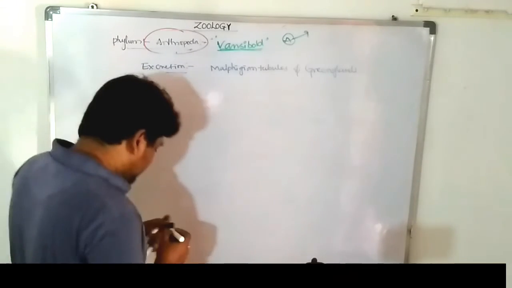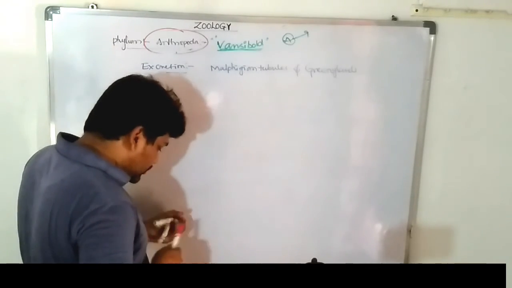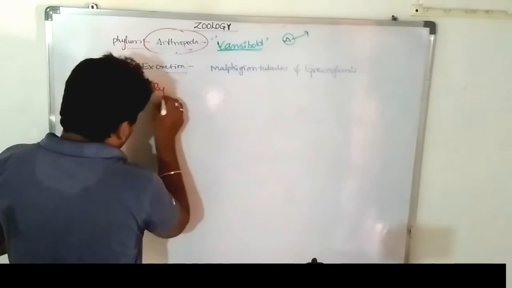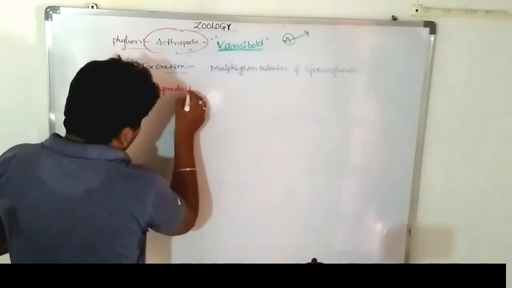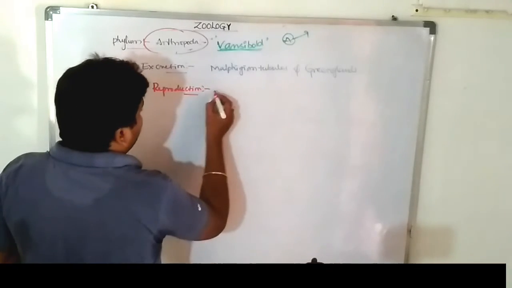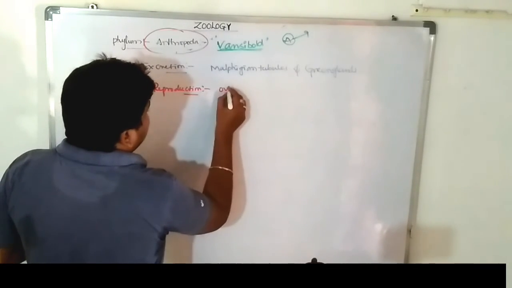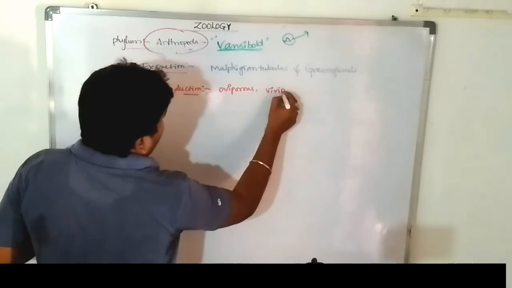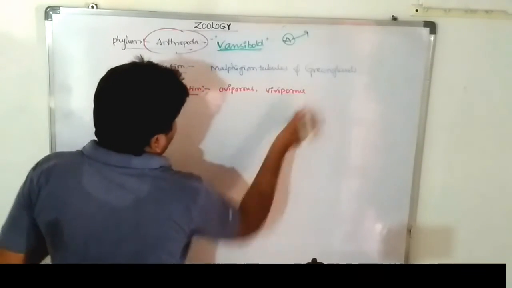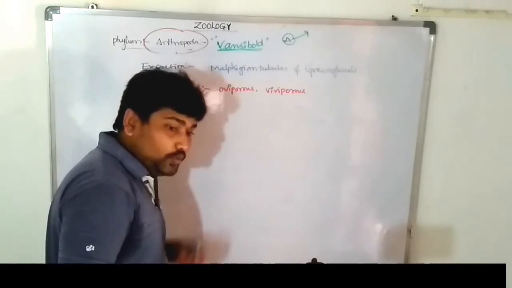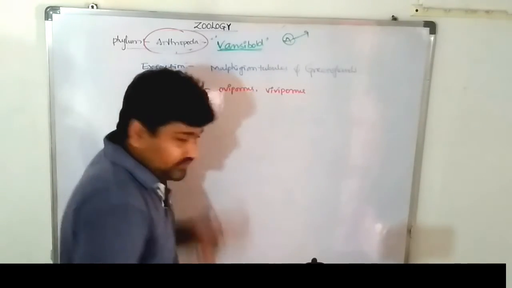Next one, reproduction. Very important. These show different types of reproductive activities. Most of the individuals are oviparous and viviparous. This reproduction involves external fertilization, unisexual, and some are bisexual.